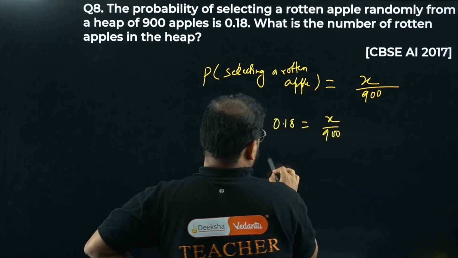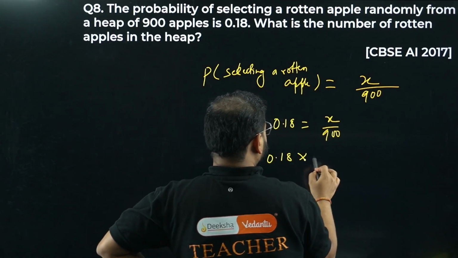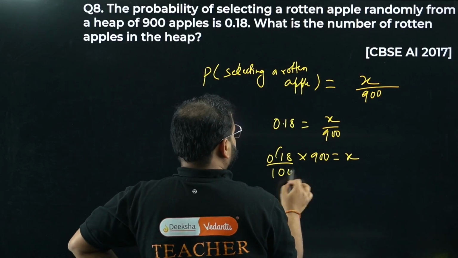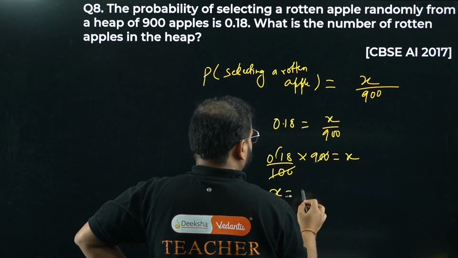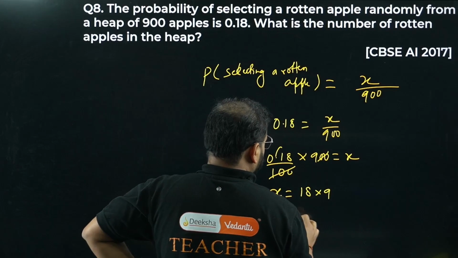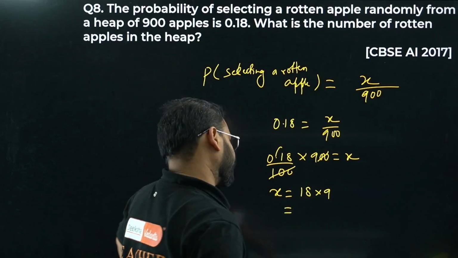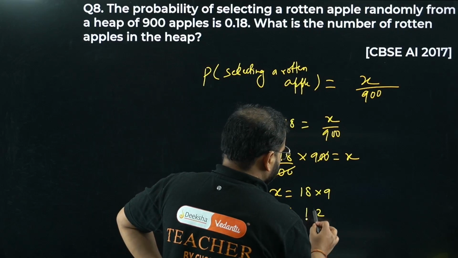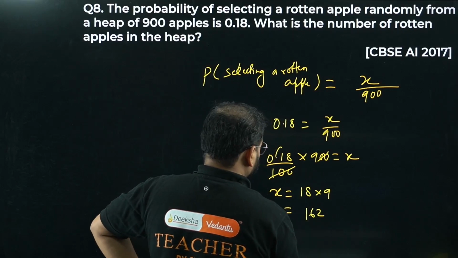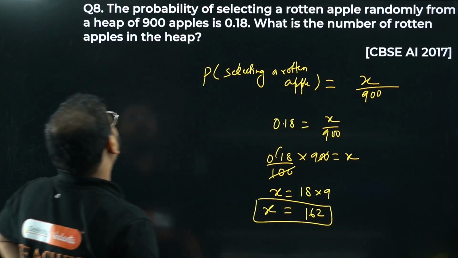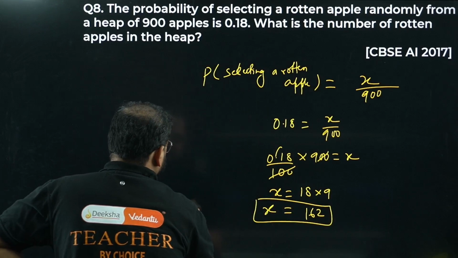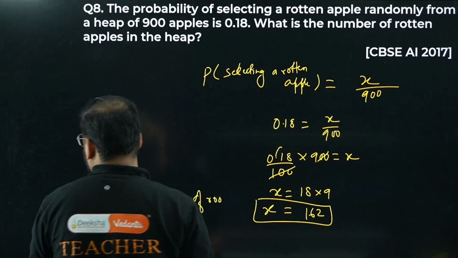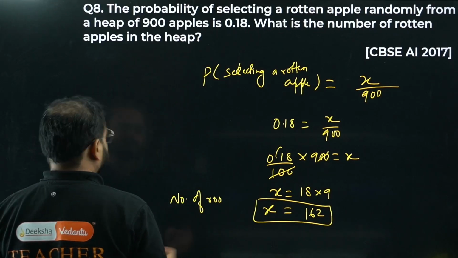Check this out. Decimal goes here, 2 zeros cancel. I have x equals 18 times 9. I get 162. What is this, sir? The number of rotten apples in the heap.